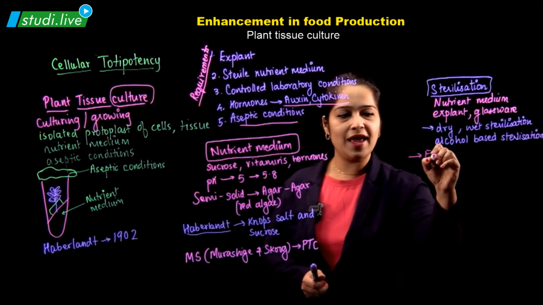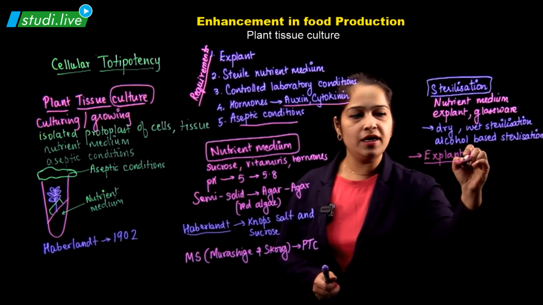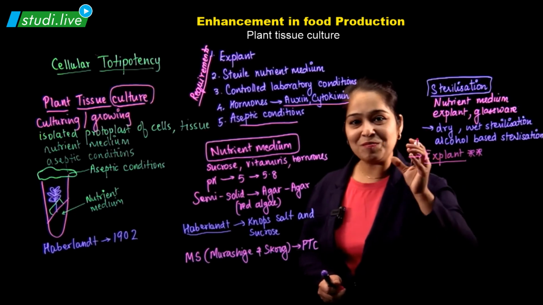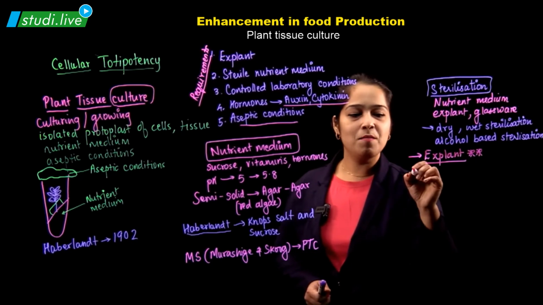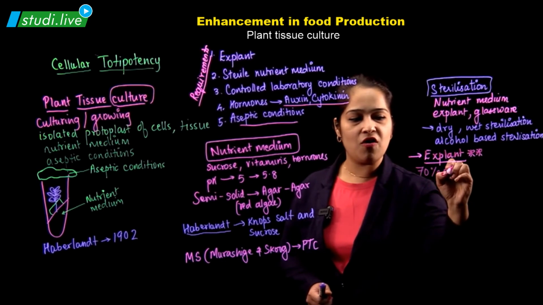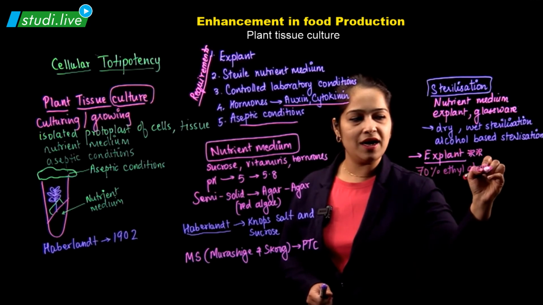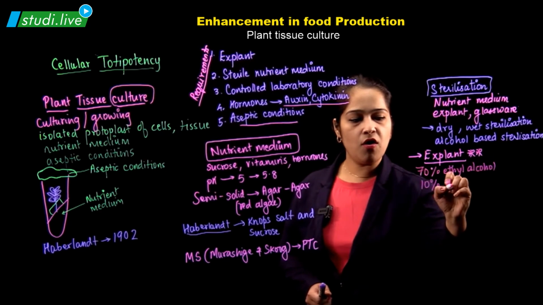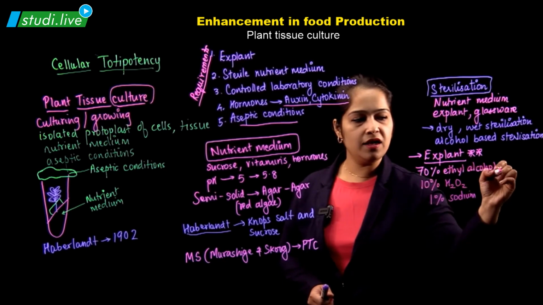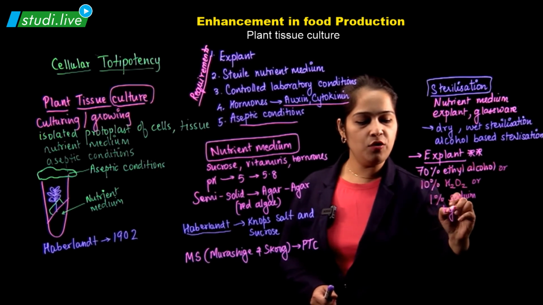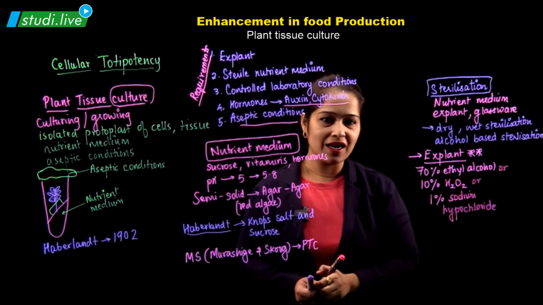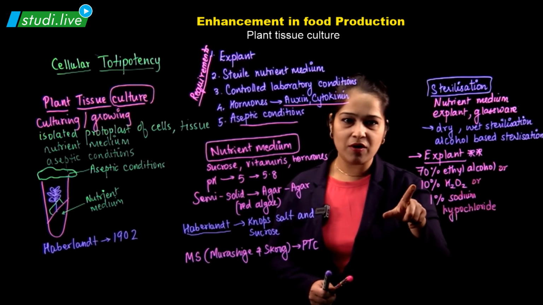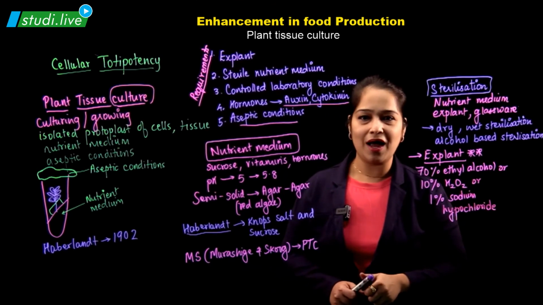For sterilization of the explant, the most important question, our explant, which is the material which we are going to use, has to be sterilized by using 70% ethyl alcohol or 10% hydrogen peroxide or using 1% sodium hypochlorite. So either of these substances can be used for sterilization of the explant. It is 70% ethyl alcohol, 10% hydrogen peroxide or 1% sodium hypochlorite.